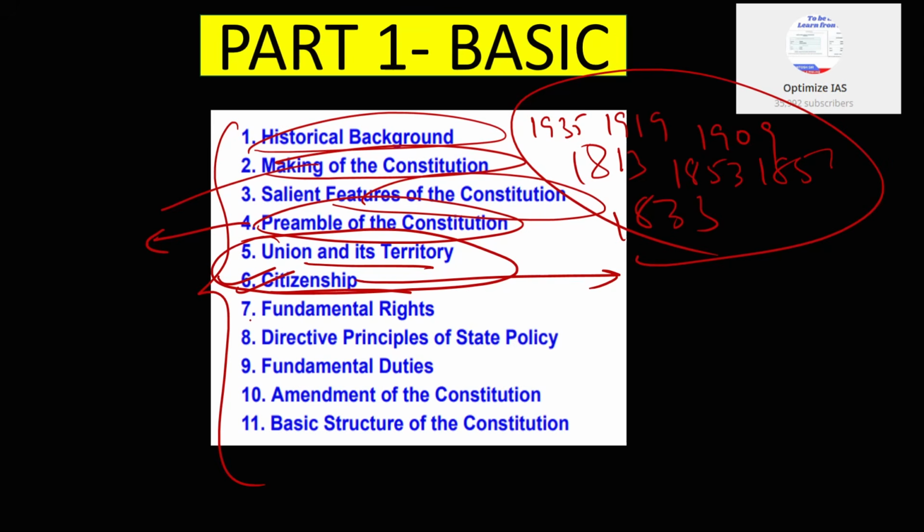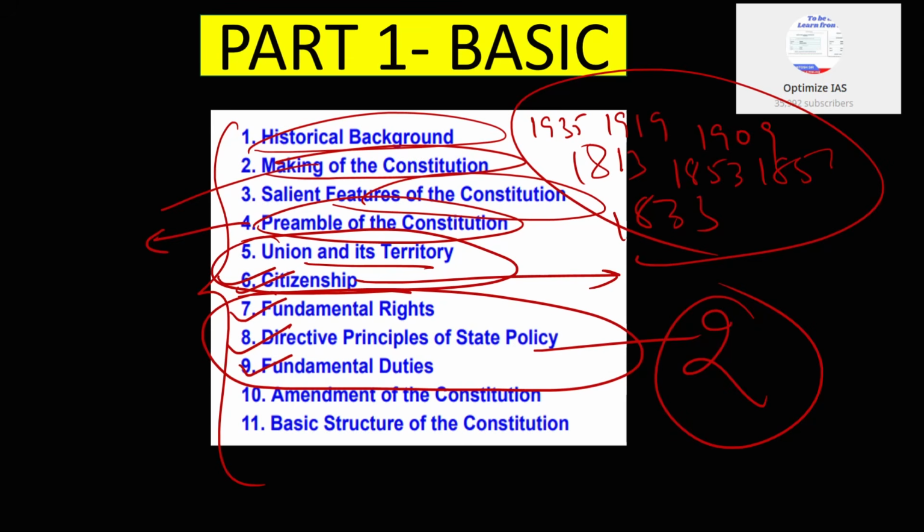Next, guys, the most important chapters are fundamental rights, DPSP, and fundamental duties. Guys, let me tell you, out of these three chapters, definitely two questions come every year. One question from fundamental rights and one question from either DPSP or fundamental duties. So, guys, please read these three chapters very minutely because questions come from them every year.